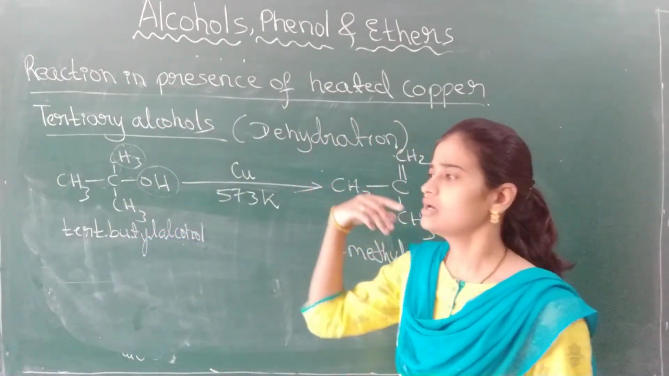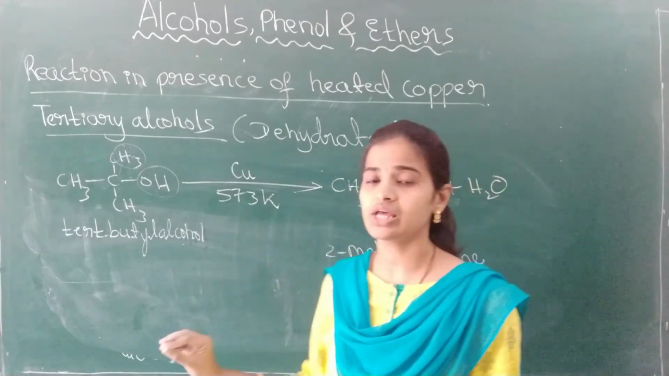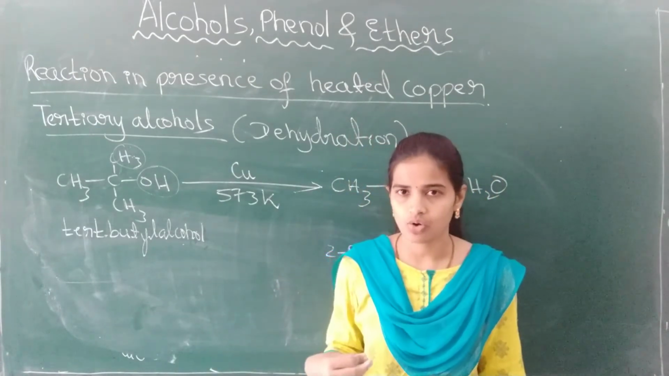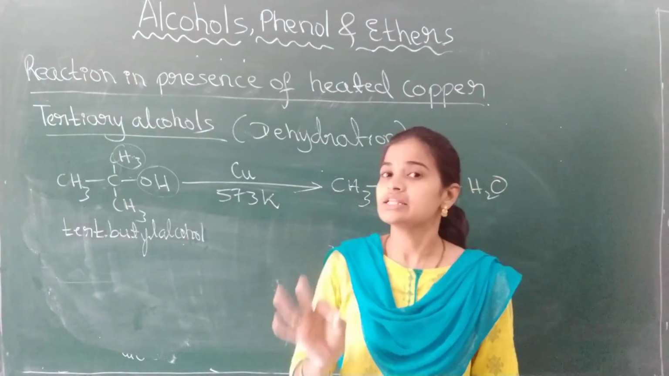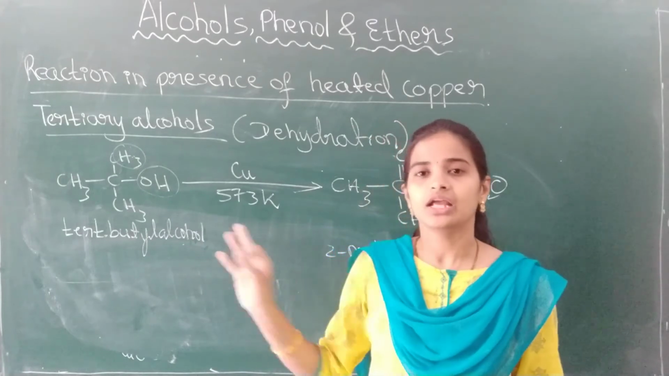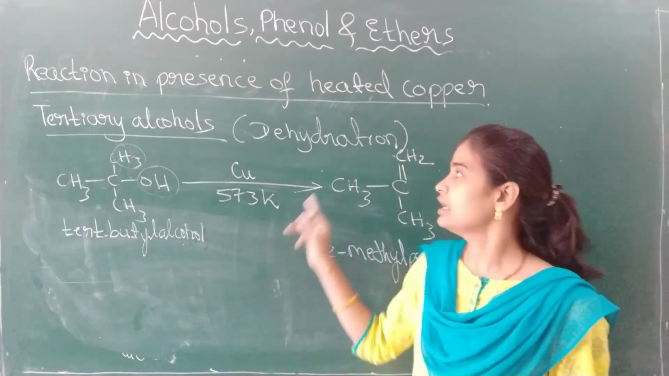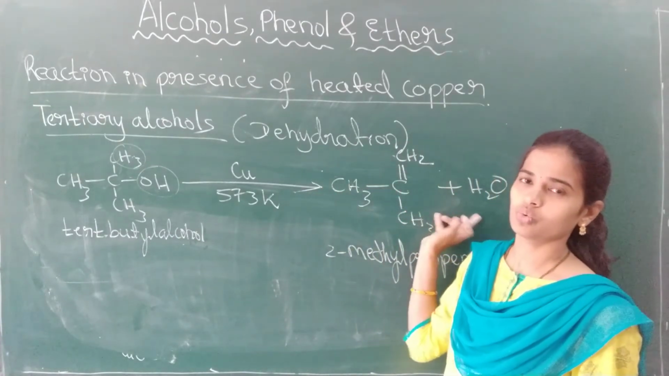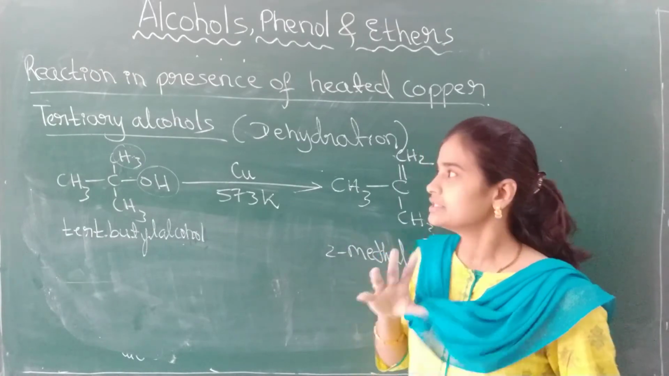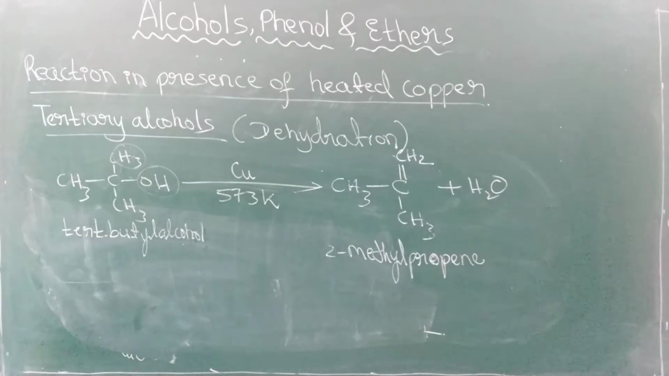Such points you should remember. Primary alcohols will form aldehydes, secondary alcohols will form ketones, but when the vapors of tertiary alcohols are passed over a heated catalyst at 573 Kelvin, instead of dehydrogenation, they will undergo dehydration. Removal of H2O takes place here. This is about the reaction of alcohol in the presence of heated copper.